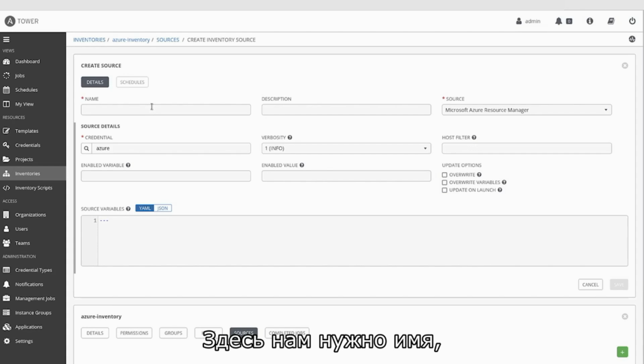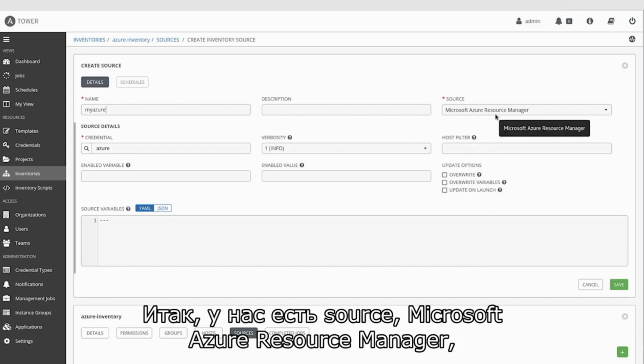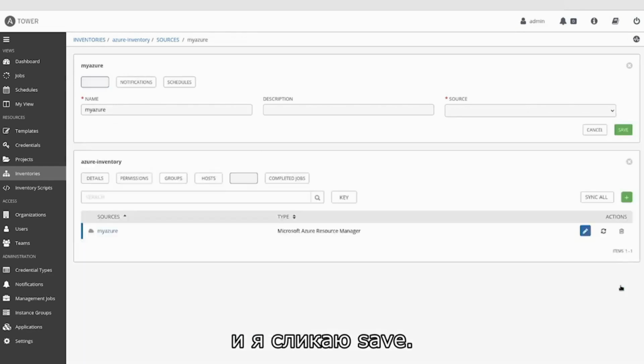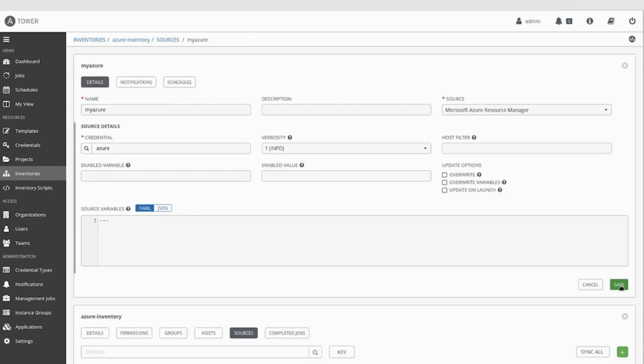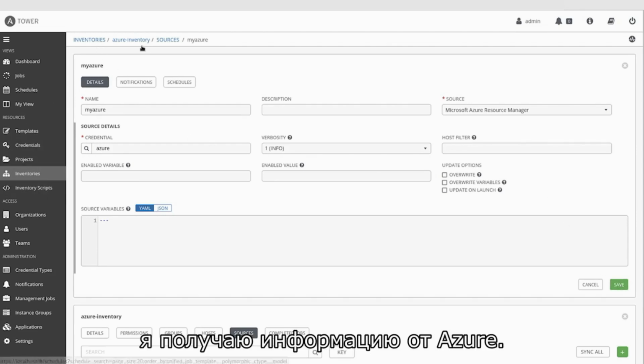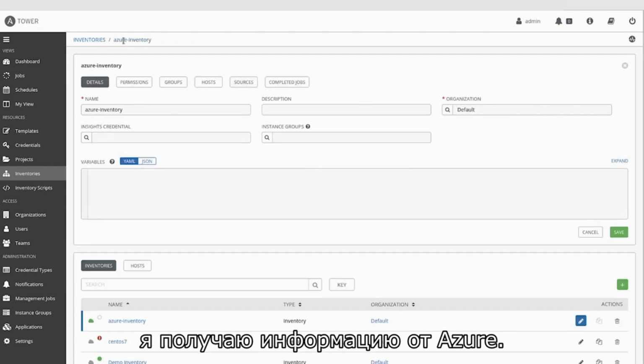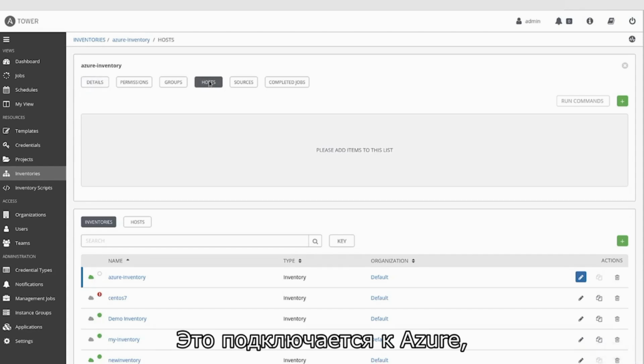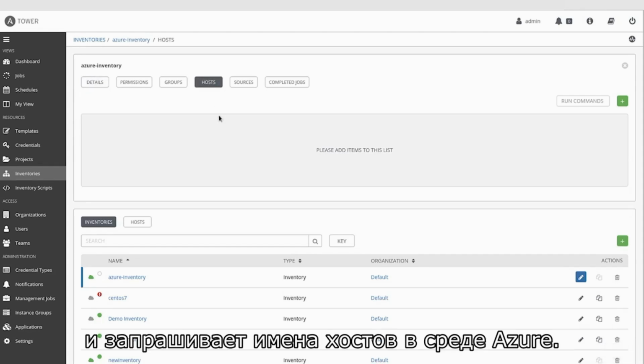So what do we have? My Azure, we need a name. So we have the source, Microsoft Azure Resource Manager. We have the credential, which is Azure, and then I'm going to save. And the thing is that once I saved it, I get information from Azure as well. So this is connecting to Azure. And this is requesting hosts from the Azure environment.